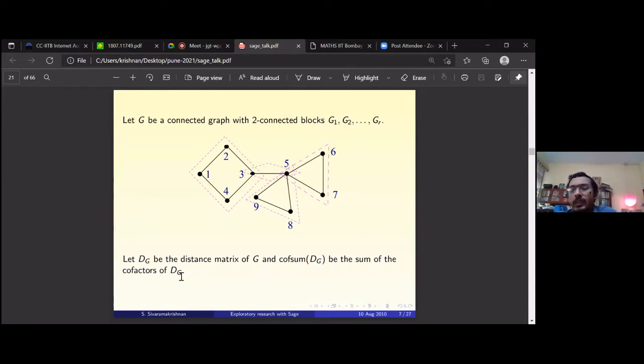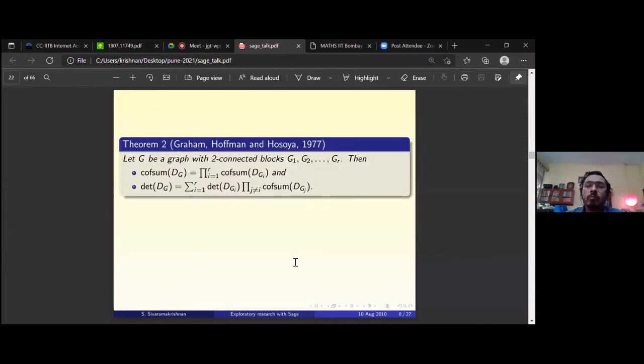Cofactors are clear because they come in standard linear algebra, when you try to invert matrices, the cofactor matrix will come. You can actually show that the cofactor matrix is one of the ingredients in the inverse. So when I say cofactor sum, you look at the cofactor matrix and you sum all the entries in the cofactor matrix. Is that clear? So this is the cofactor sum. Suddenly that parameter is going to become relevant for us. So this is the result.